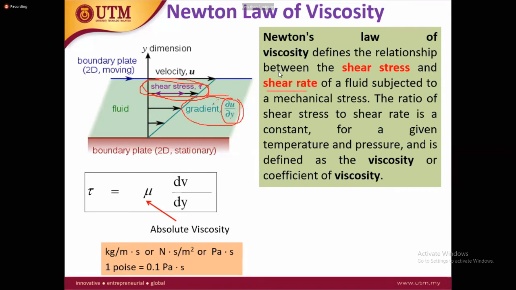This is the shear rate. The gradient is how the fluid is going to change, the change of velocity, how this velocity profile is going to change. This is also dependent on temperature and pressure, because viscosity is dependent on temperature and pressure. We have more discussion of this in chapter 3, with some problem calculations. Viscosity is also very important to determine the shear stress, as shear stress has a relation with the viscosity.